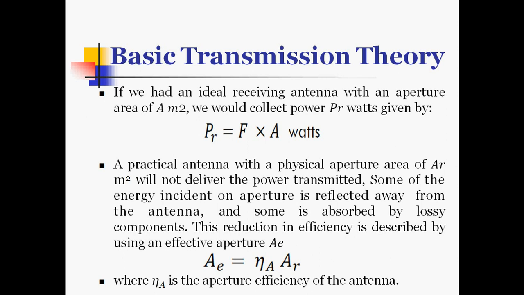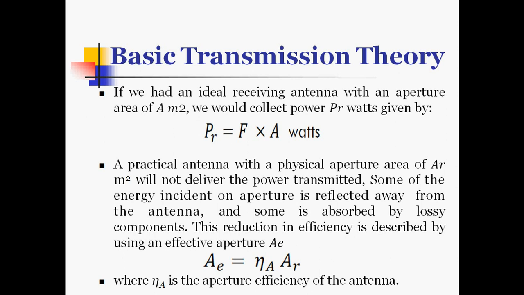For paraboloidal reflector antennas, efficiency is typically in the range of 50 to 75%, lower for small antennas and higher for larger Cassegrain antennas. Horn antennas can have efficiencies approaching about 90%.